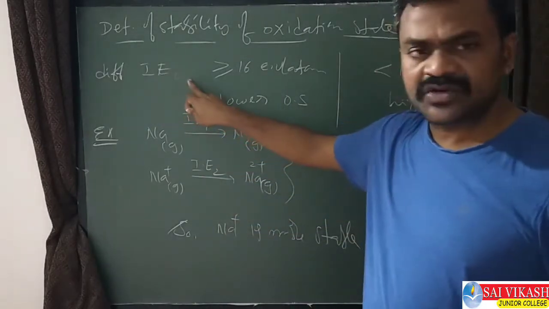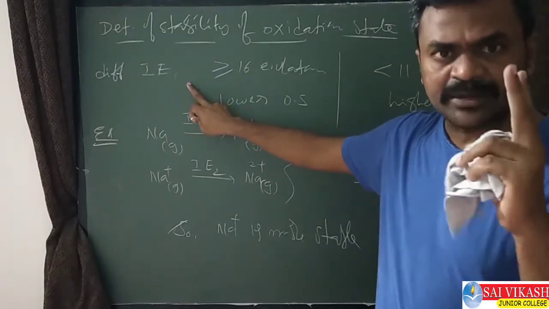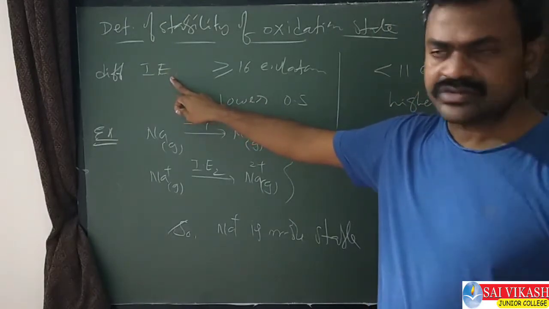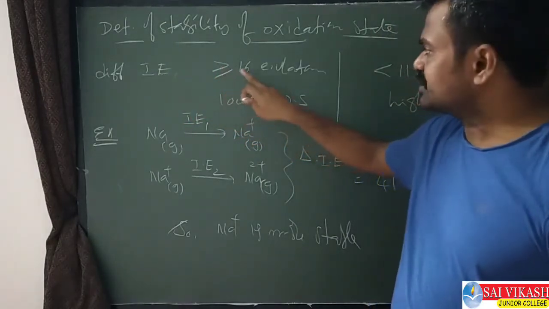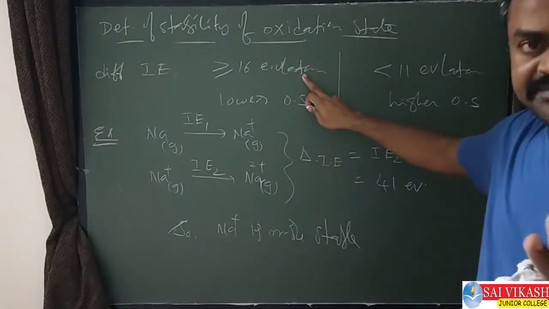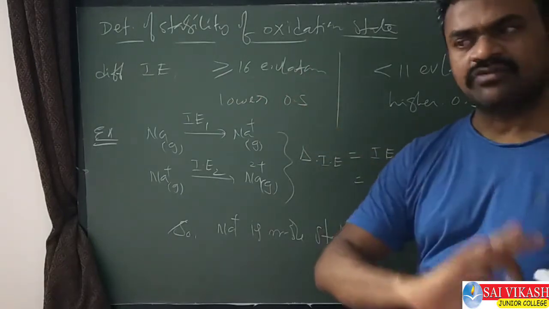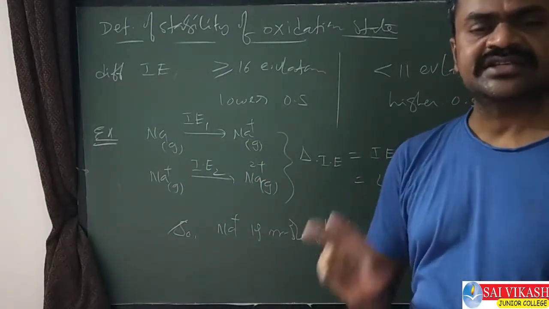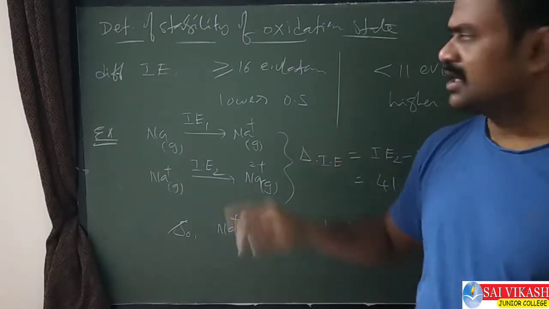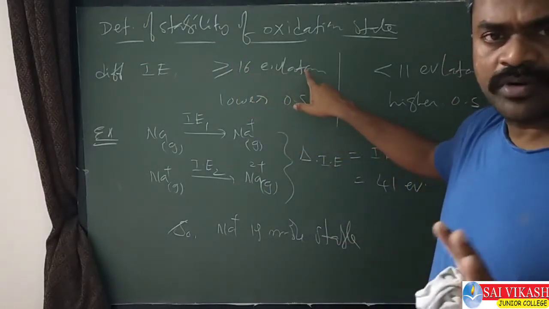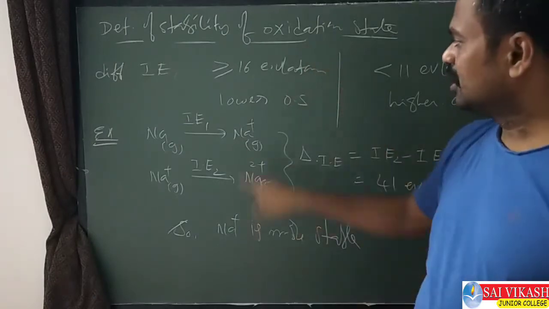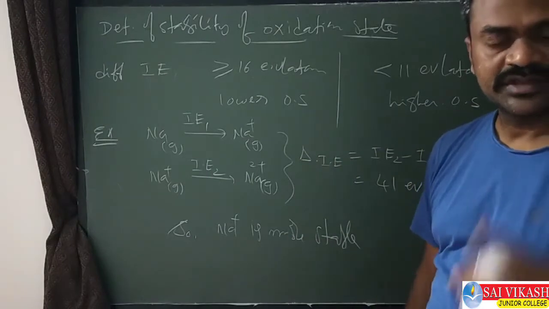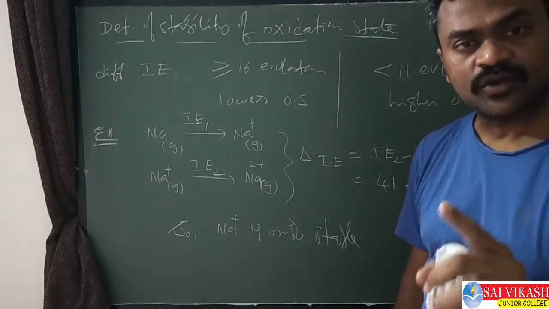If the difference between two successive ionization enthalpy values, IE1, IE2, IE3, IE4, is greater than or equal to 16 electron volt per atom, then the lower oxidation state is the more stable one. Only the lower oxidation state ion is more stable.